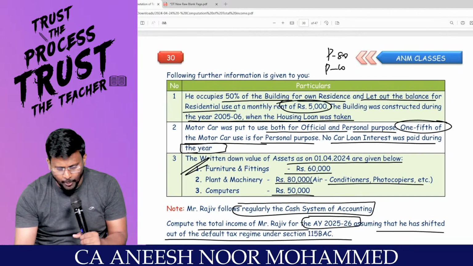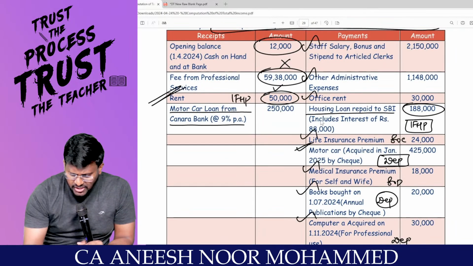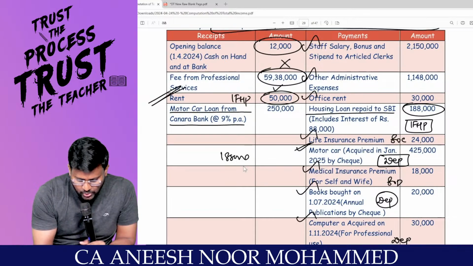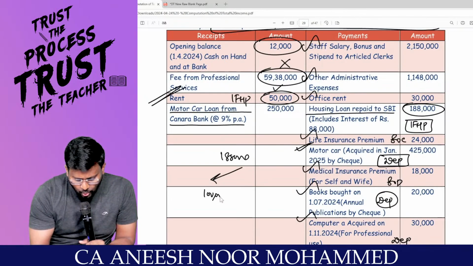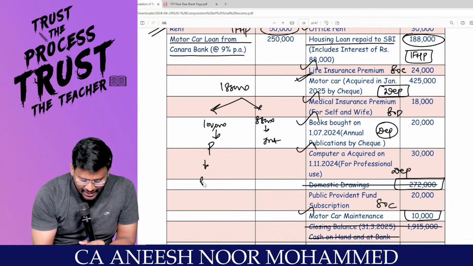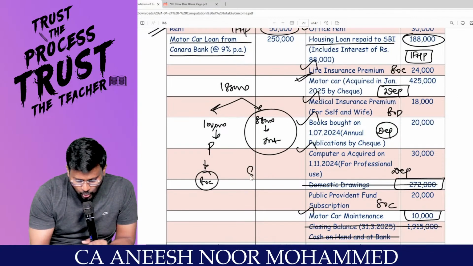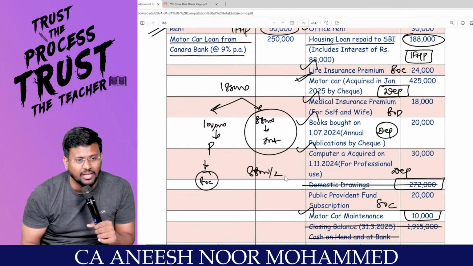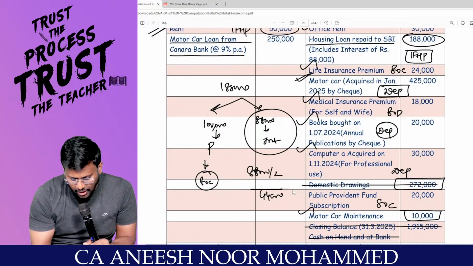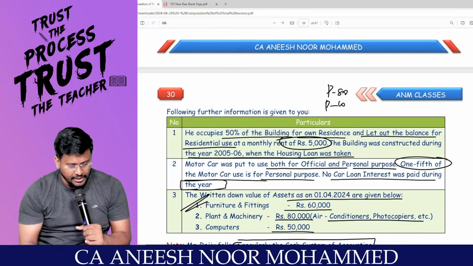Can I split the interest on borrowed capital? They are saying that total housing loan repaid is 1,88,000. Out of that, 1 lakh is principal and 88,000 is interest. This 1 lakh can be claimed under 80C, the principal portion. And this 88,000 should be classified into two categories: 44,000 and 44,000, because it is split equally 50-50 between the building portions. Correct, sir?